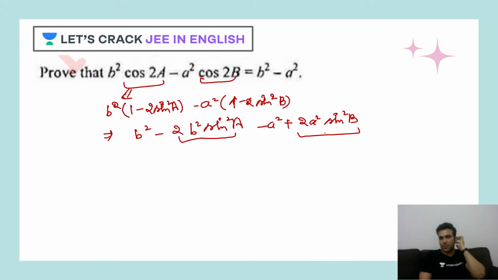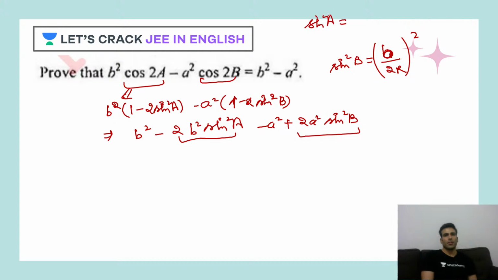Now when I look at these terms, the very first thing which clicks my mind is the sine rule. Sine and sides are given to me. So now tell me, how can I write this sine square B? Sine square B can be written as (b upon twice of R) whole square. Similarly, sine square A can be written as (a upon twice of R) whole square.